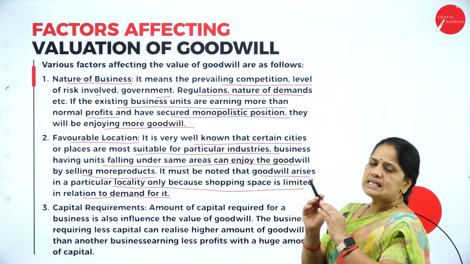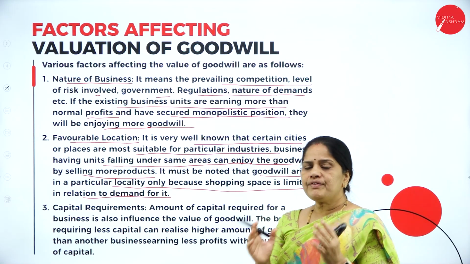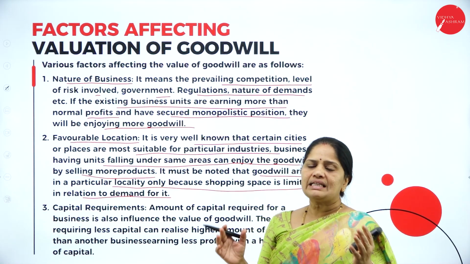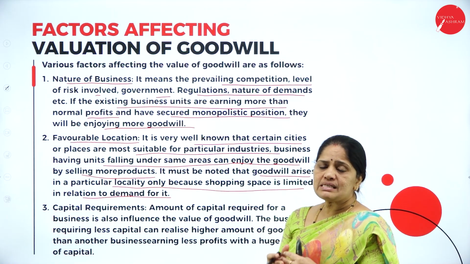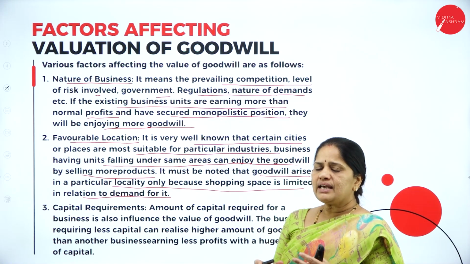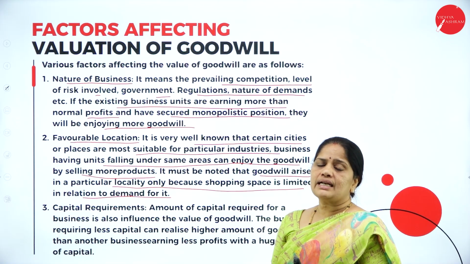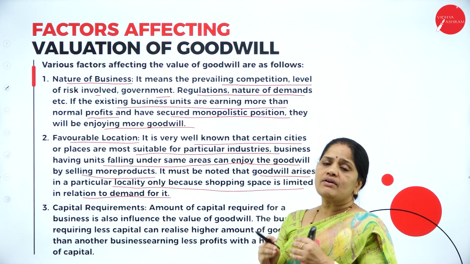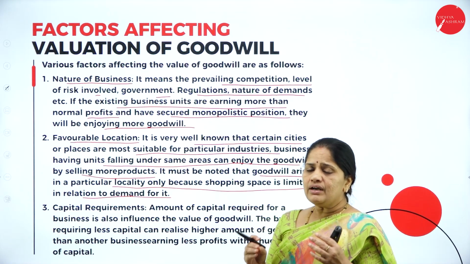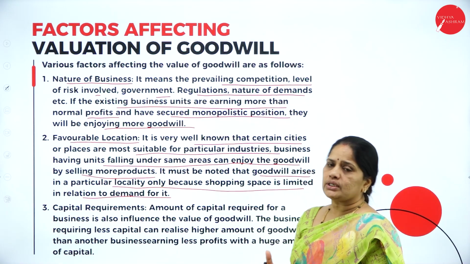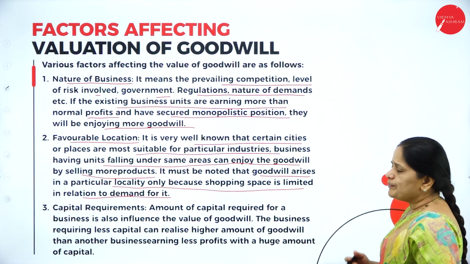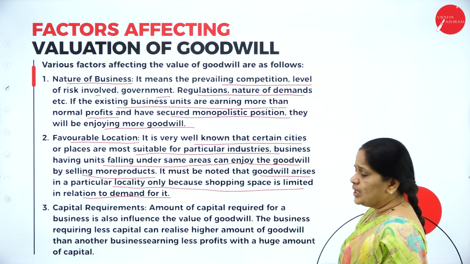If the business is situated in a very favorable location, especially where there is a lot of floating population, near the bus stands or the railway stations, then we can be rest assured that there will be very good business. Because of the location, the business will be good. This becomes one of the factors for goodwill.